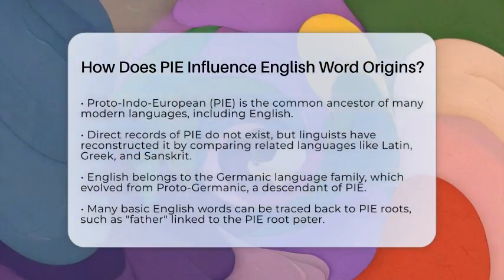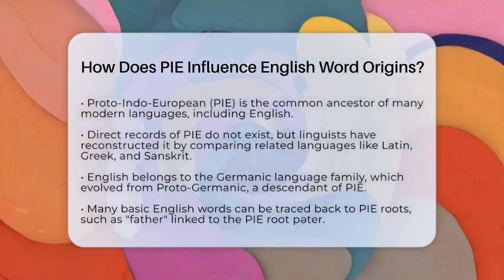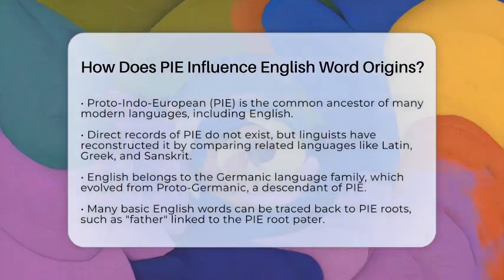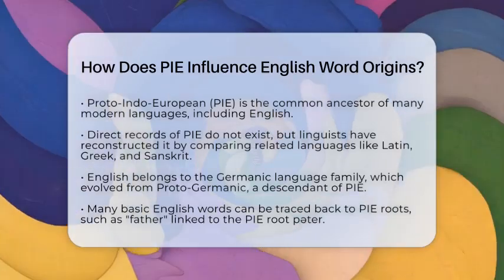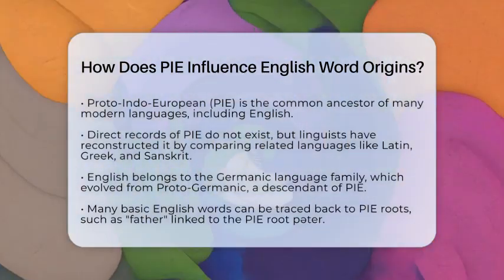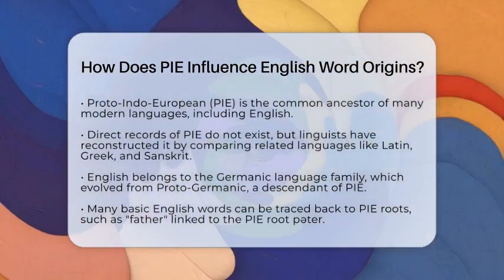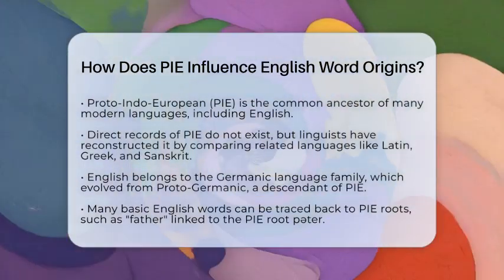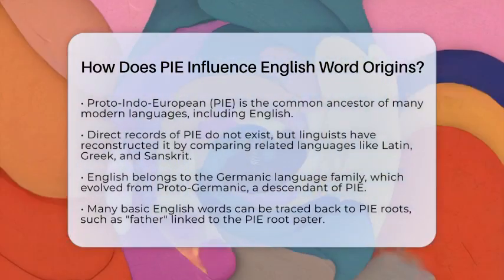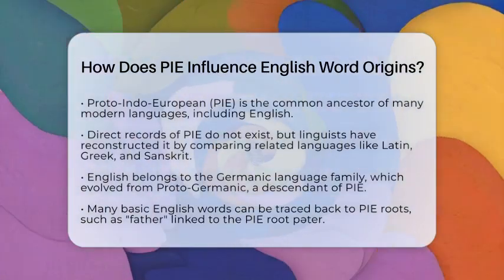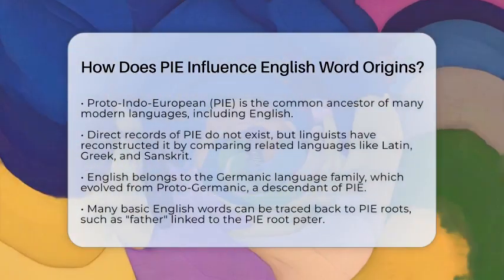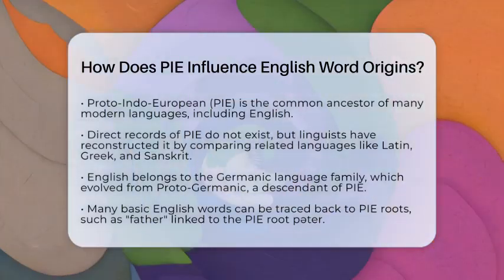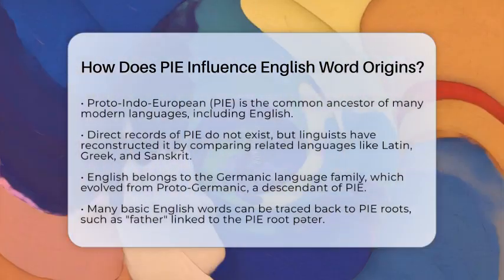While we do not have direct records of pi, linguists have pieced together its structure and vocabulary by comparing related languages like Latin, Greek, and Sanskrit. English is part of the Germanic language family, which evolved from Proto-Germanic, a descendant of pi. This connection means that many English words can trace their roots back to pi forms. Let's look at how pi influences English word origins in several ways.